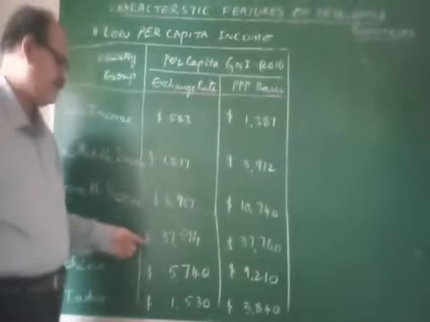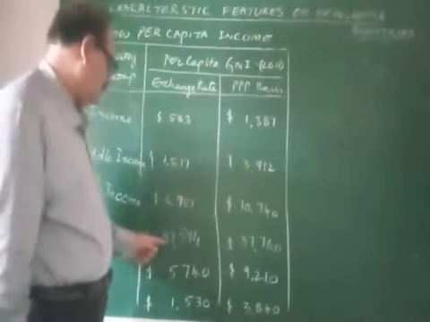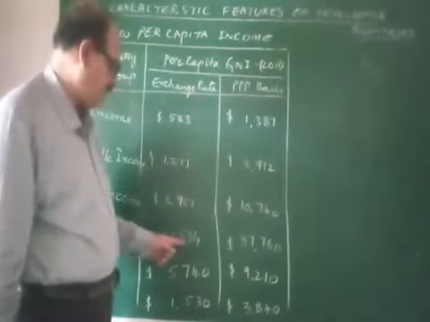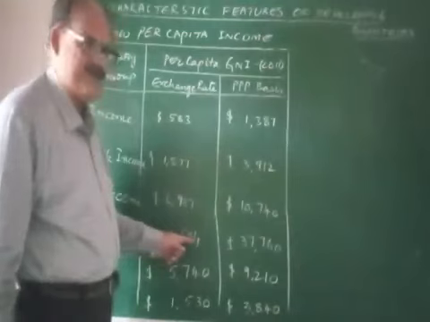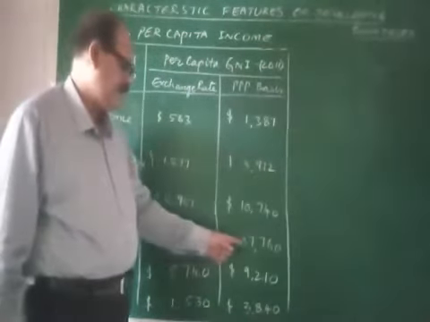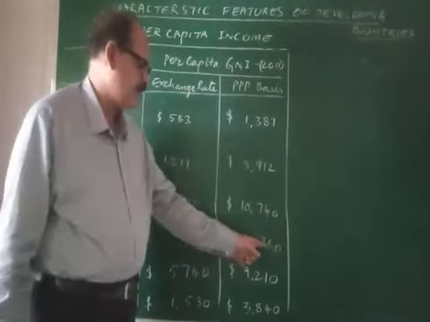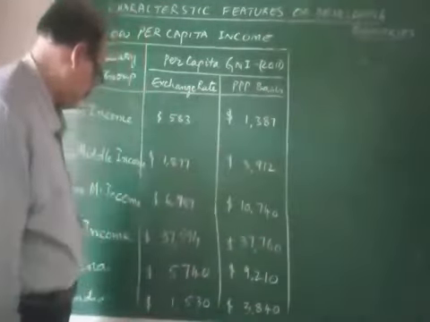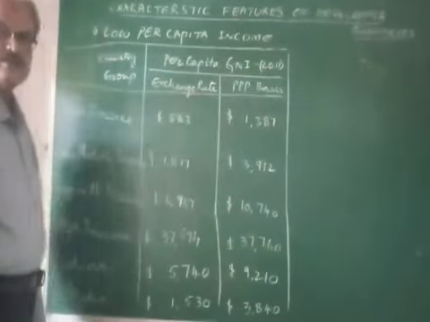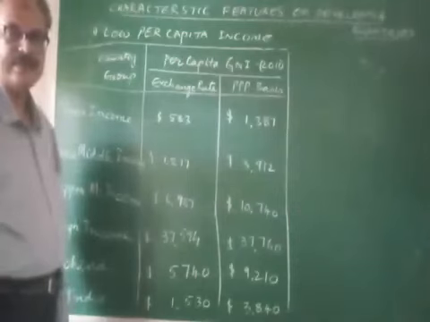The per capita income of high income countries will be around $37,594 on exchange rate basis, and on PPP basis it is $37,760.